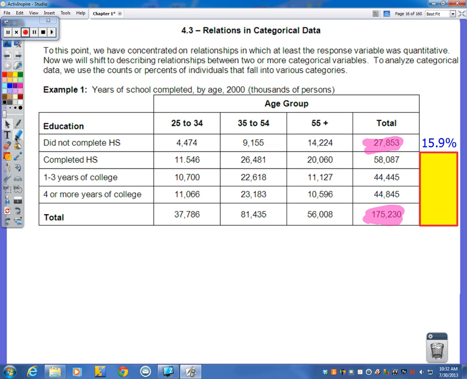If we keep doing that for all the other levels of education, 58,087 out of our 175,230 gives us 33.1%. These are rounded values; I'm rounding to the nearest tenth. Doing it again, there's 25.4 and then 25.6. Obviously everything should add up to 100%. Will these numbers always add up to exactly 100%? You'll see very shortly.